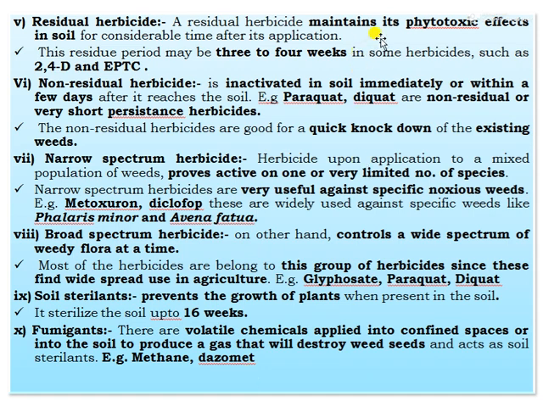Next one, the fifth one, residual herbicides. The residual herbicide retains its phytotoxic effect in the soil for a considerable time after its application. This residue period may be 3 to 4 weeks in some herbicides such as 2,4-D and EPTC.